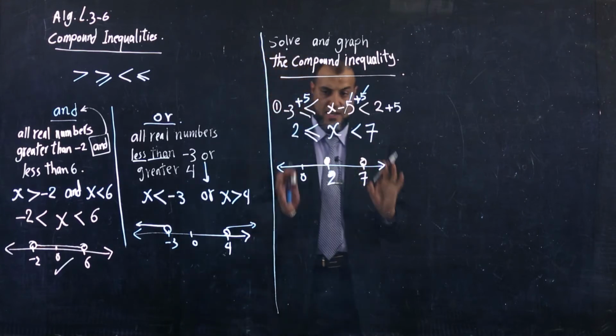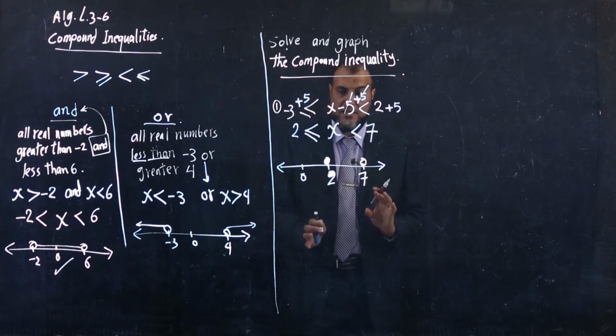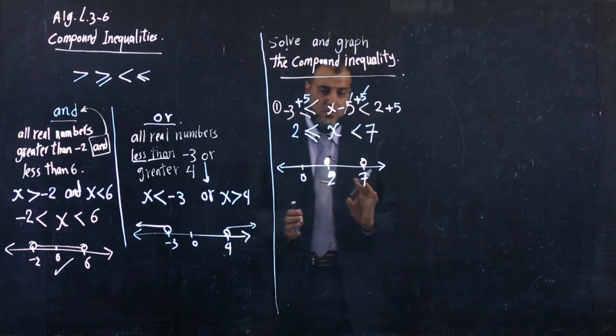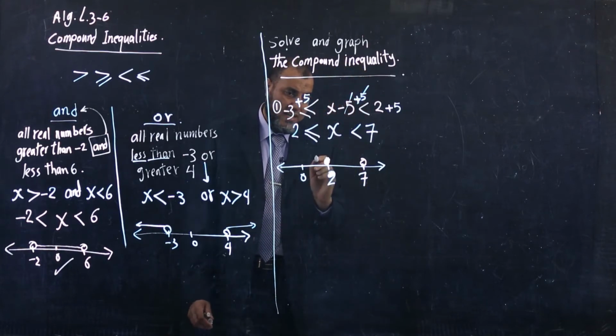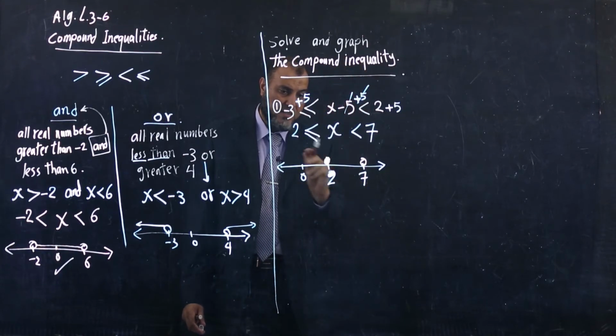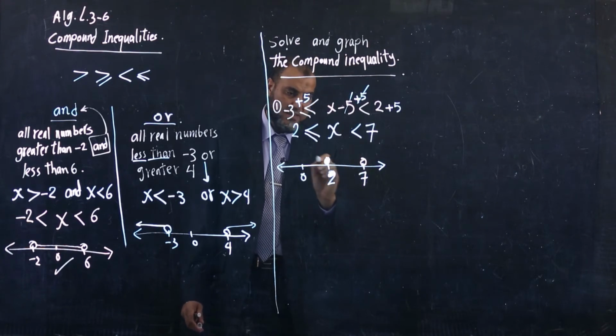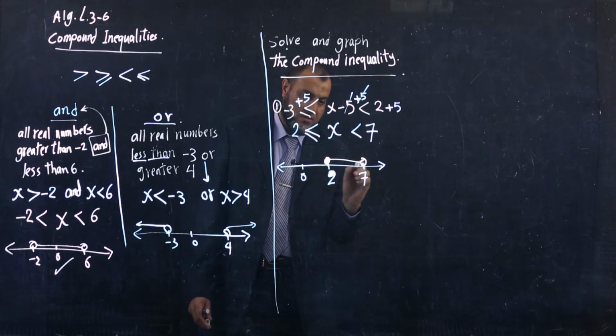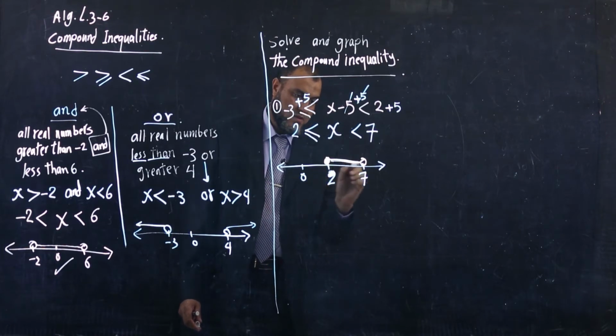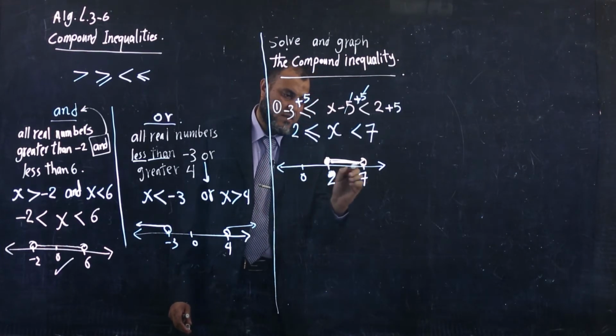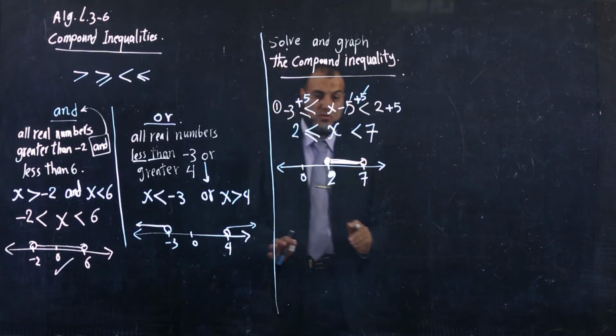After that, I connect between the two points, because greater than 2 moves right and less than 7.